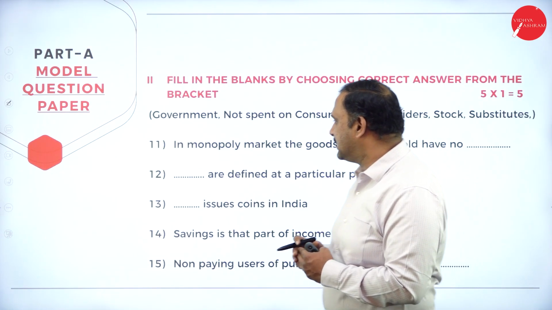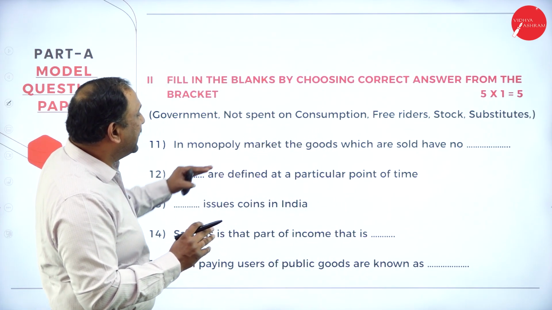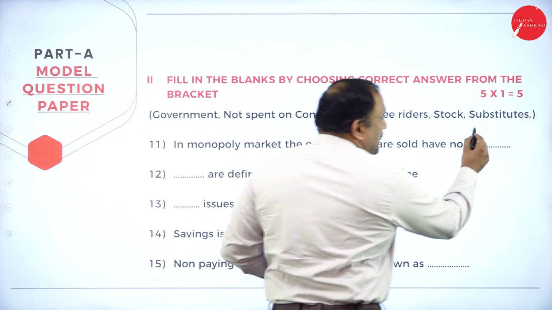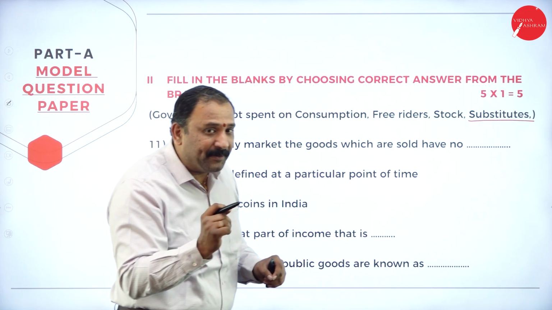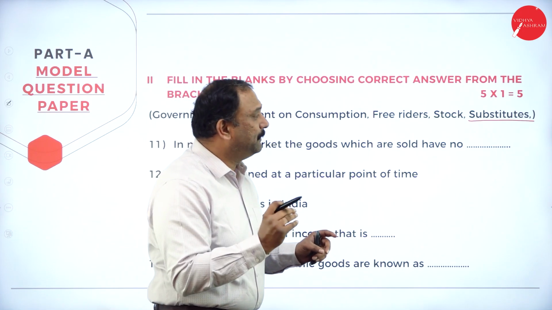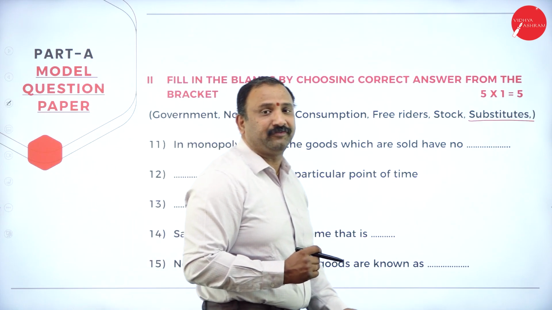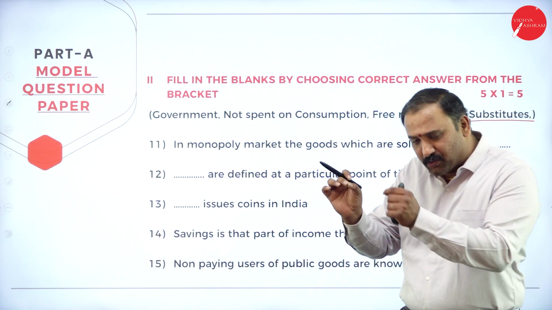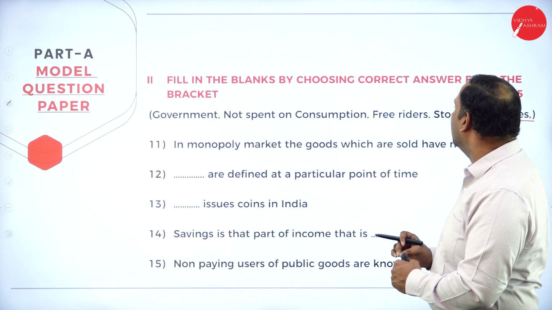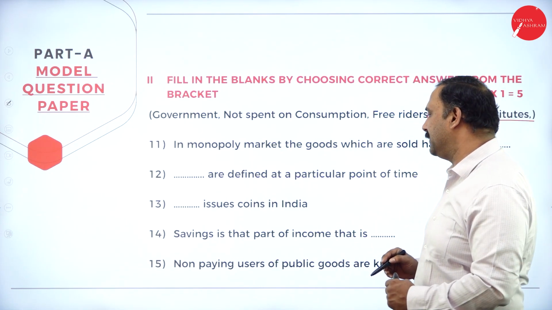Followed by the fill in the blanks that's coming up here. The answers are already given to you, so it's going to be very, very easy for us. In a monopoly market, the goods which are sold have got no substitute. Because in a monopoly market you don't have a substitute for those goods, that's where you hold a complete monopoly. Dash are defined at a particular point of time. So when I'm talking about the timestamp, today at this particular hour, what is this all about? Then we talk about this word called stock. So stock is defined at a particular point of time.